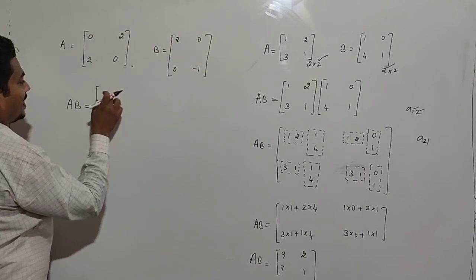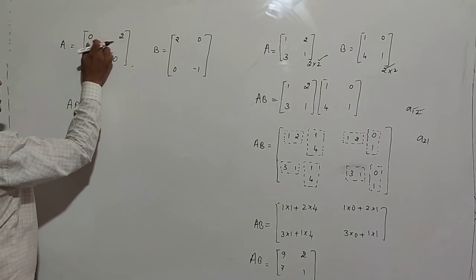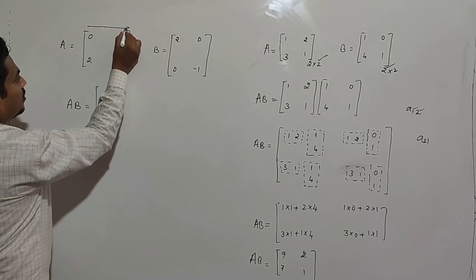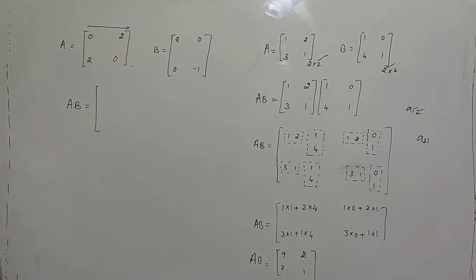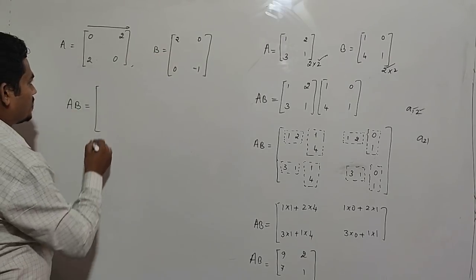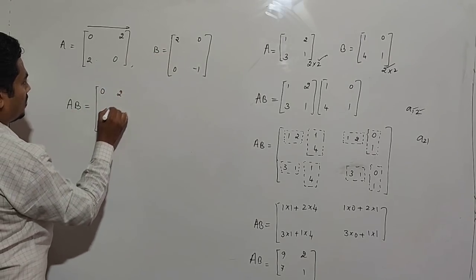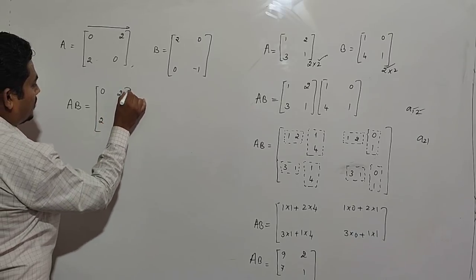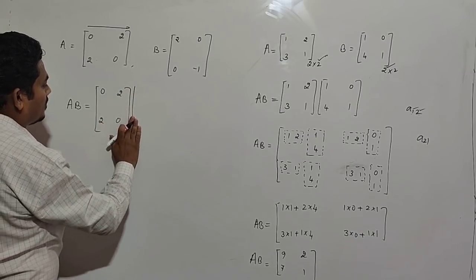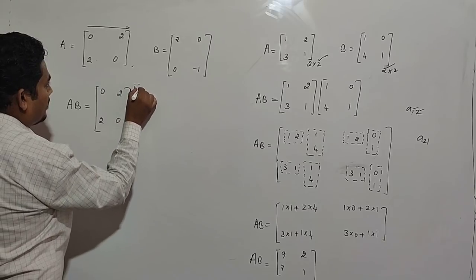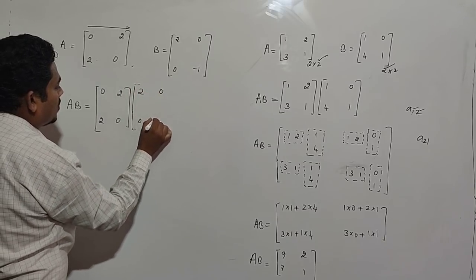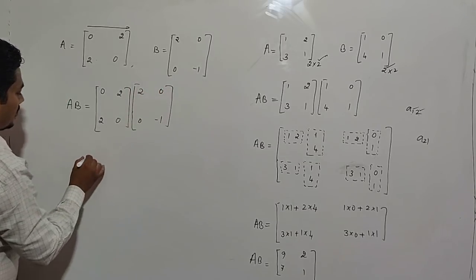First row with first column gives the A11 element. Or else I will write one more step. That is 0, 2, 2, 0 into the second matrix, that is 2, 0, 0, minus 1.